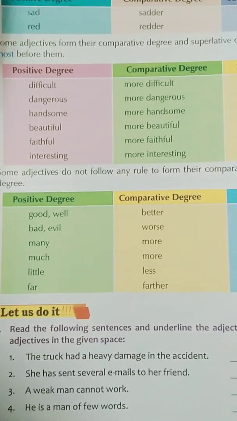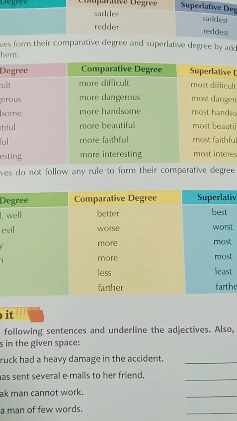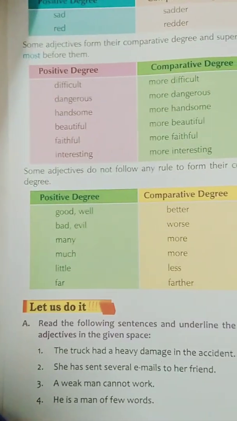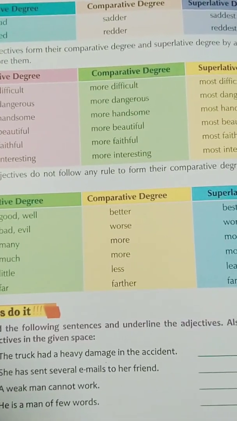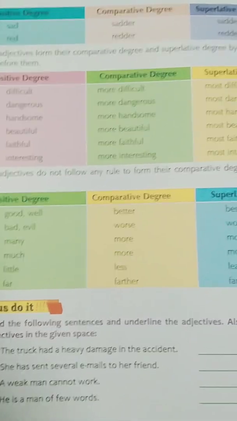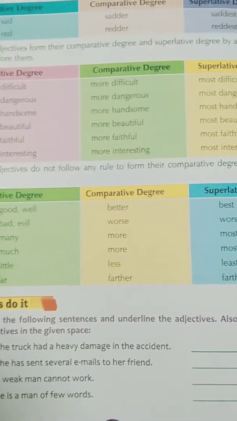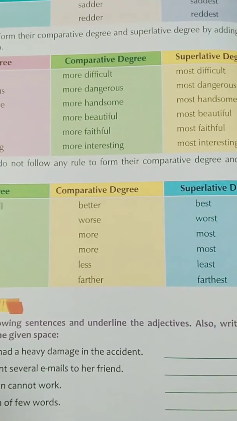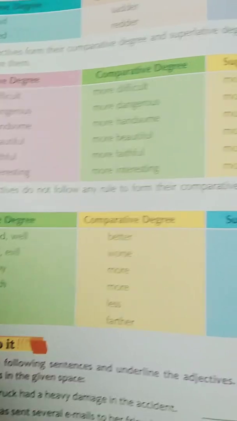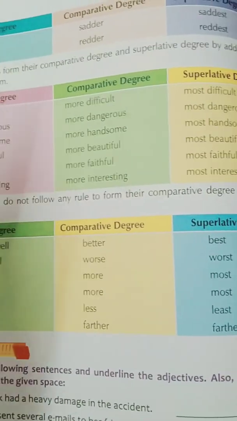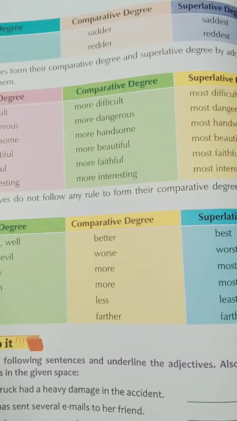See on next page, some adjectives do not follow any rule to form their comparative degree and superlative degree. So: good, well, better, best; bad, evil, worse and worst; many, more and most; much, more and most; little, less and least; and far, further and furthest. So these are very easy examples. So go through these examples and read the chapter and do the exercises, as these exercises are very easy.